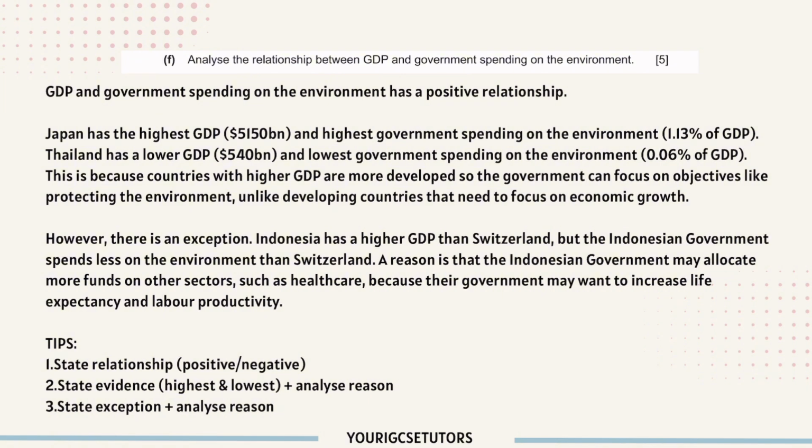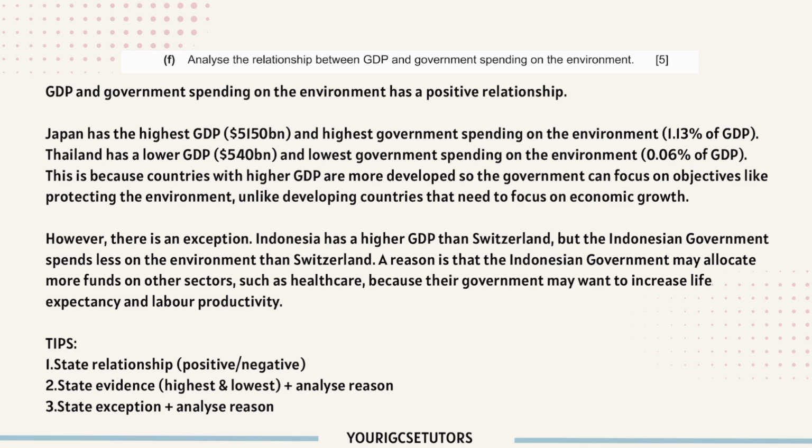So Japan has the highest GDP. This one, on the evidence you can state. If you don't want to state, it's also fine. And the highest government spending on the environment. Thailand has lower GDP and the lowest government spending on the environment. This is because countries with higher GDP are more developed, so the government can focus on objectives like protecting the environment, unlike developing countries that need to focus on economic growth.